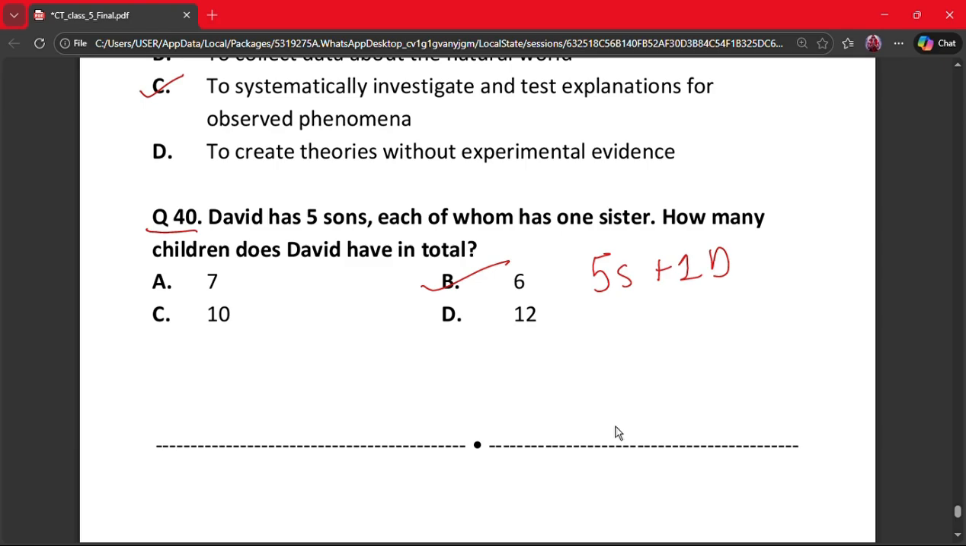Excellent work, students. You have now completed sample paper 4, class 5th with full clarity. Remember, in exams, you have to perform well. So all the best for the exams.